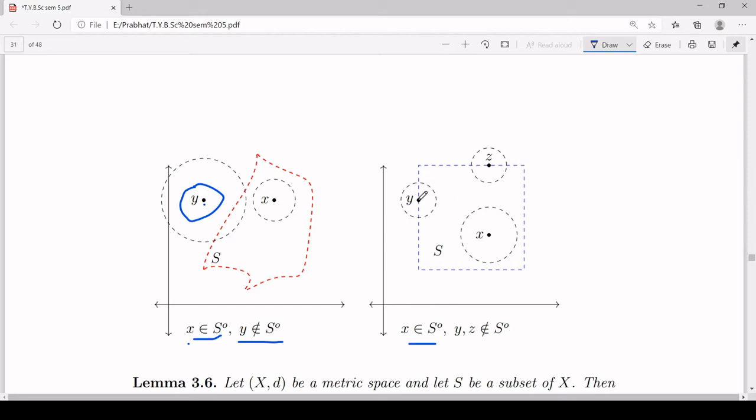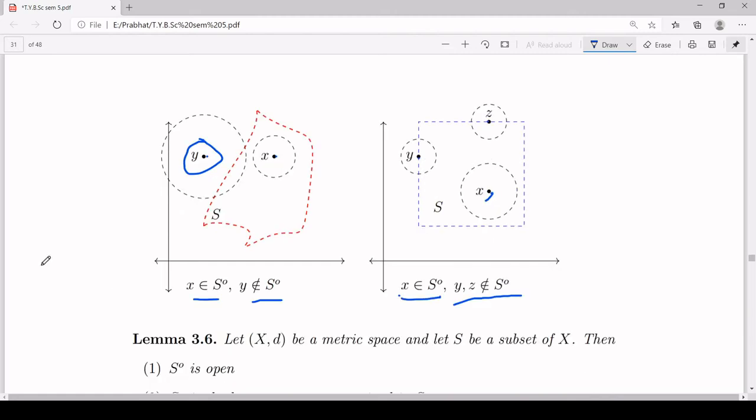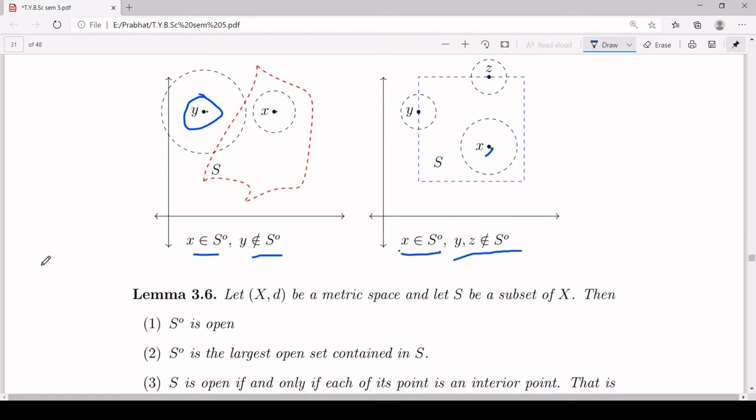Whereas for y, whatever positive r you choose, if you draw an open ball centered at y of that radius r, B(y, r), it will intersect S but it will not totally lie inside S. Some part of that open ball will go outside of your set S. Therefore you can say y is not an interior point of your set S. For the same reason you can say z is also not an interior point of your set S. Here I have written that y and z do not belong to S naught. So this was the definition of interior point of a set.